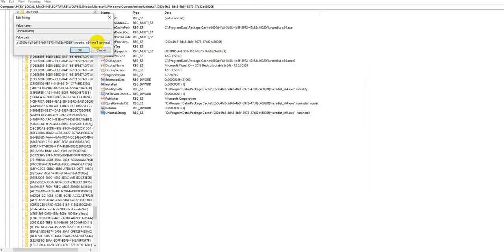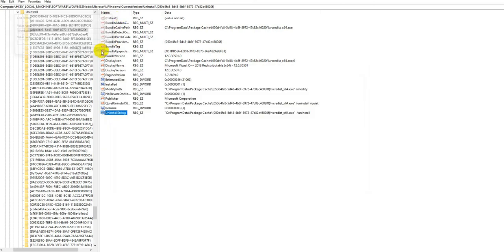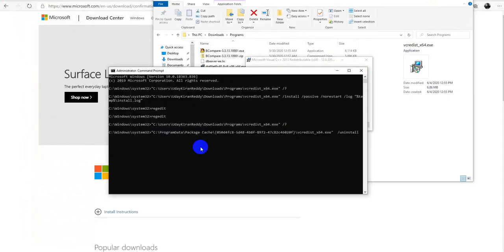If it is not provided, you can use the exe uninstall string which they mentioned here. But this uninstall string by default will do it in UI mode.